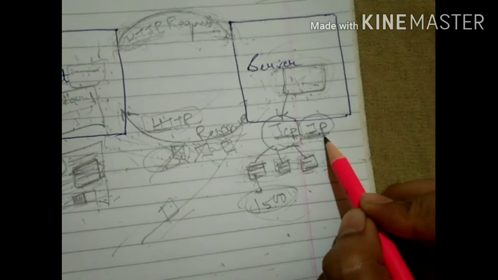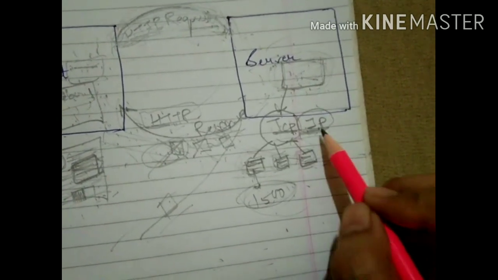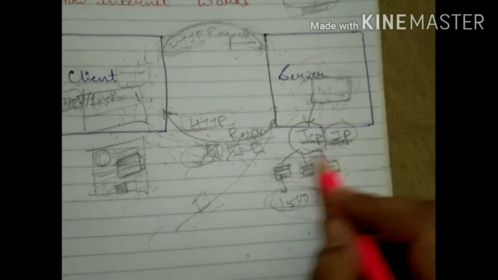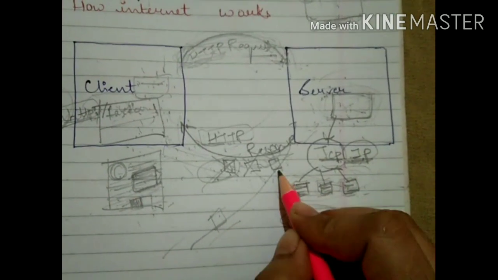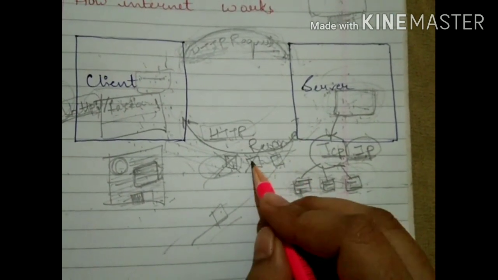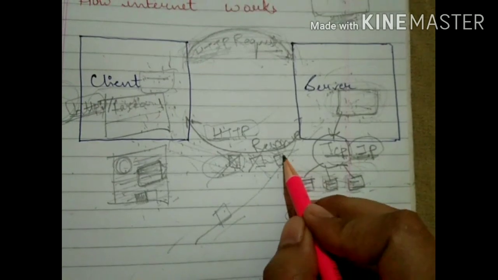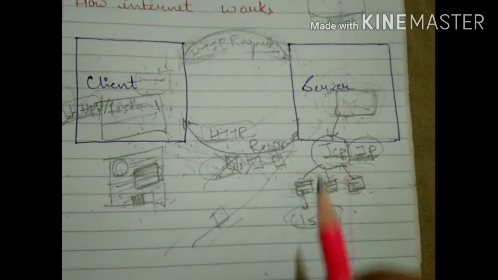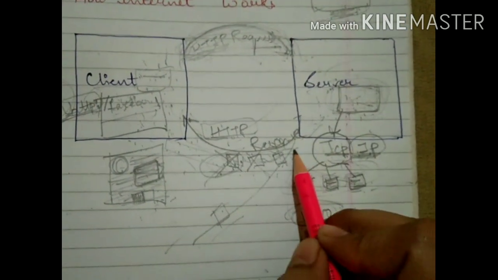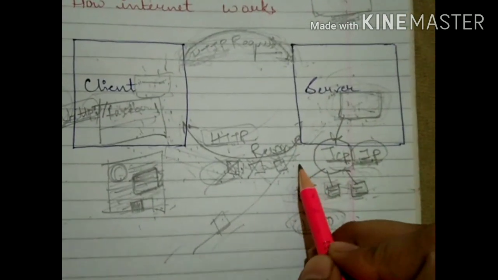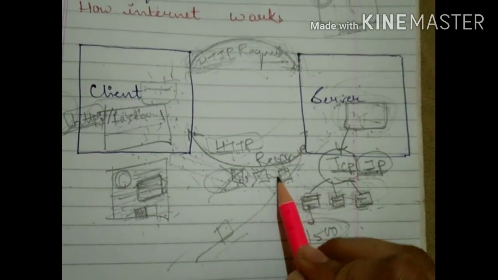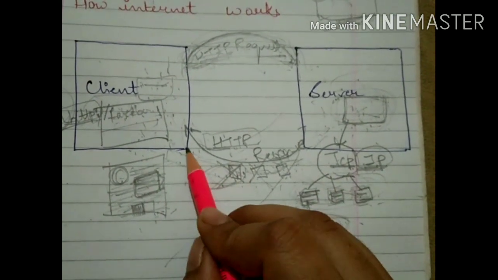The function of IP, Internet Protocol, is to place the address of the client machine on these packets. After doing all this work, the server places these packets in the network. Now these packets are moving, and this term is known as packet switching. Switching means movement. So on this network the packets start moving towards your computer. This movement of packets is packet switching.